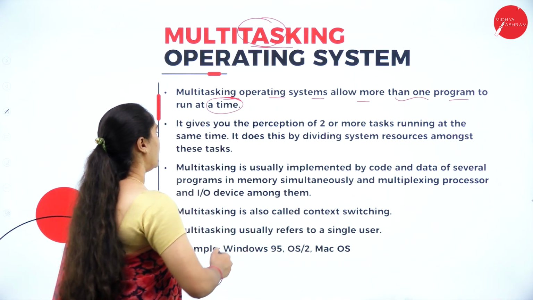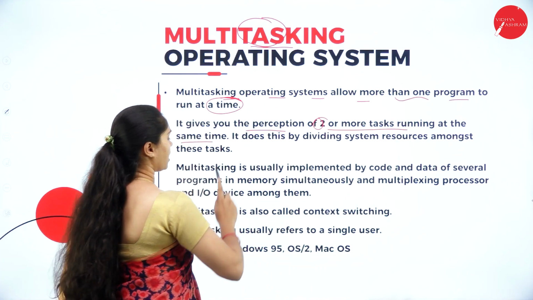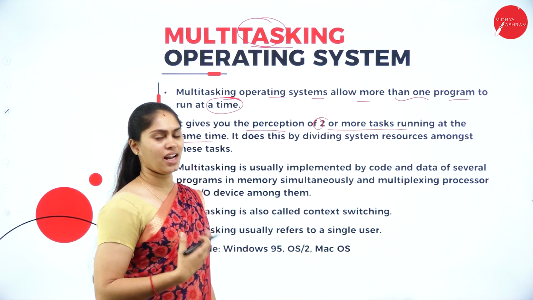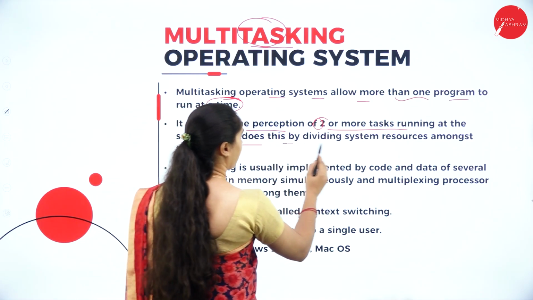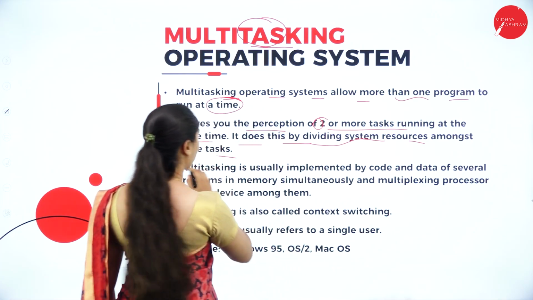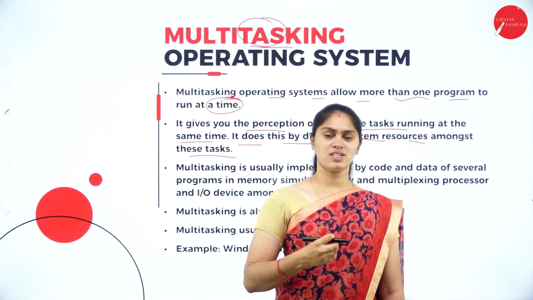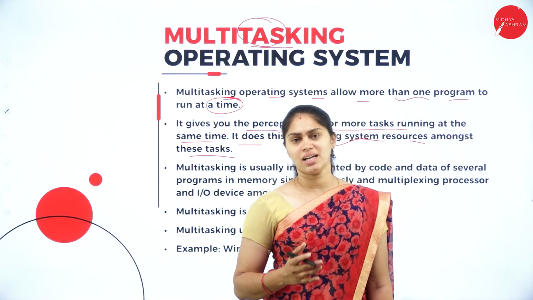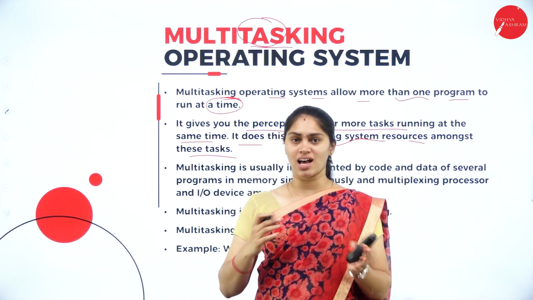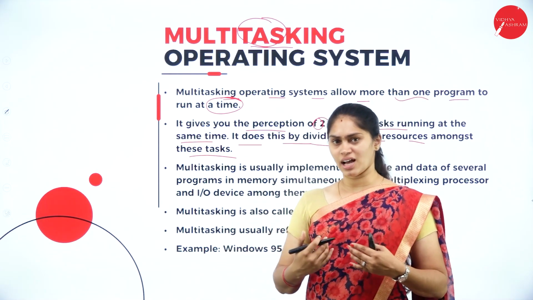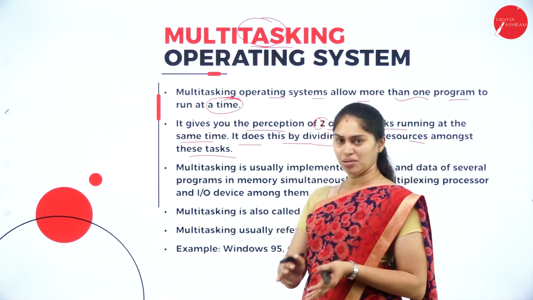It also gives you the perception of 2 or more tasks running at the same time. How does it feel to us? We are running 2 or more programs at the same time. It does this by dividing the system resources amongst these tasks. So whenever we have 2 or more tasks, the resources, memory or input-output devices, everything is going to be distributed to each task separately. But for us, it is going to look like 2 or more tasks are running parallelly.